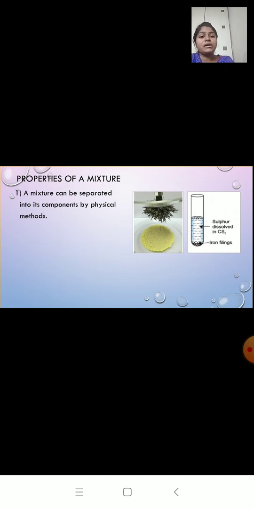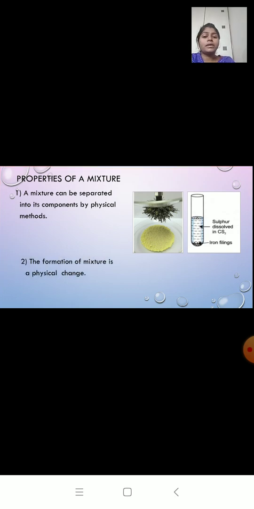As you filter, we will get iron filings separately, and we can get sulfur by evaporating carbon disulfide. So we can separate the components of a mixture either by using a magnet or by using carbon disulfide solution.